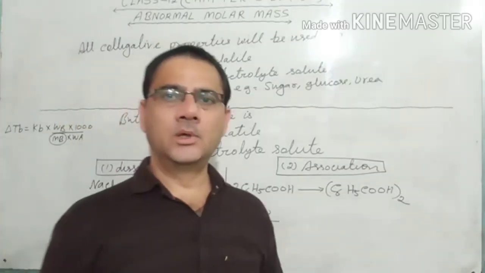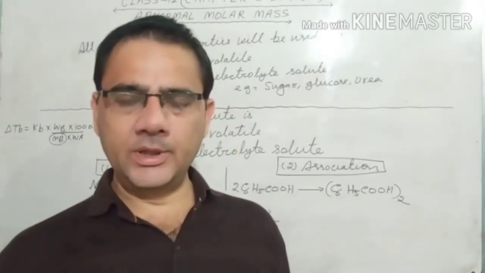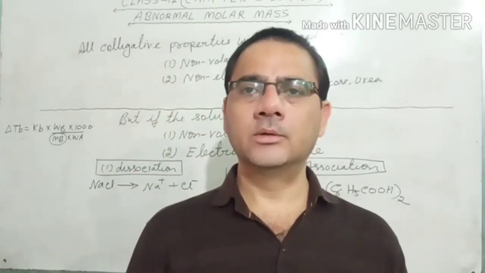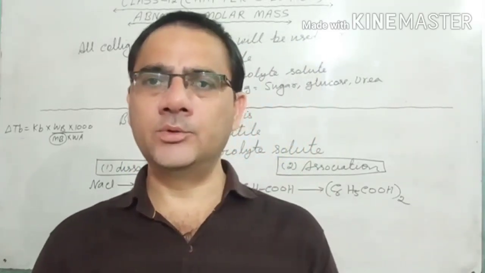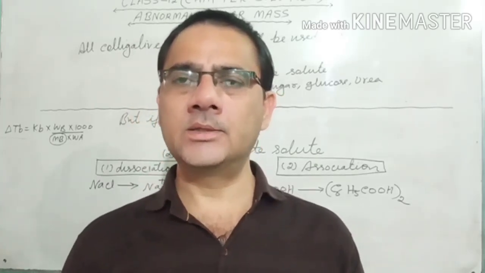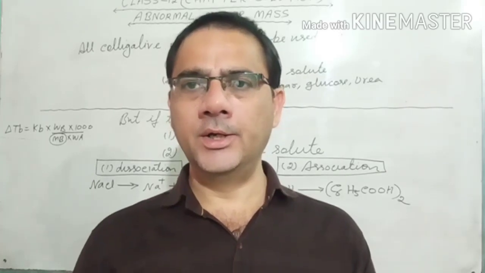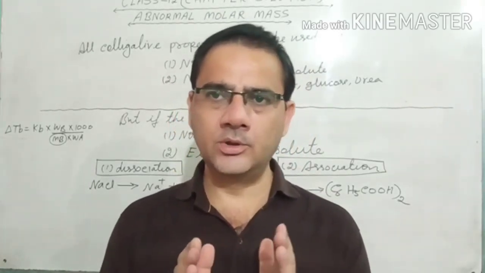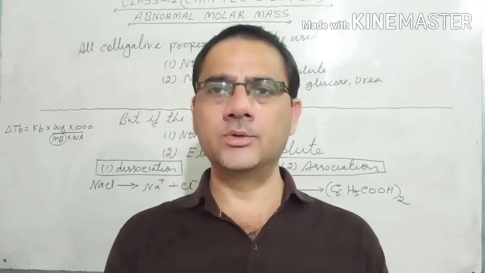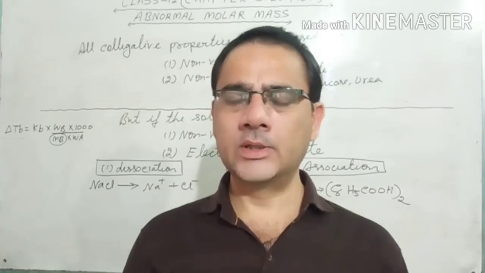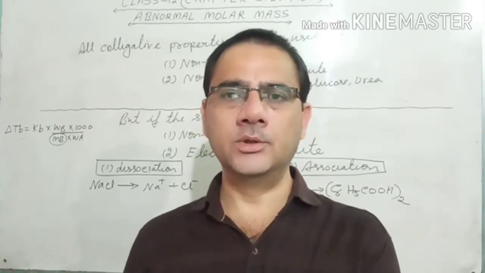That we will see. So all the colligative properties which we have studied earlier, in all those cases we were using a solute which was non-volatile as well as non-electrolyte. Non-electrolyte solutes are those type of solutes which do not dissociate or associate in the solution, for example sugar, glucose, urea.